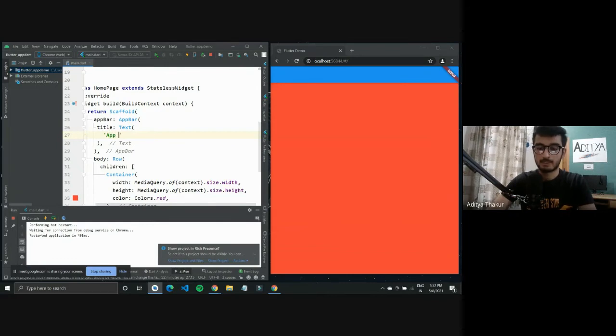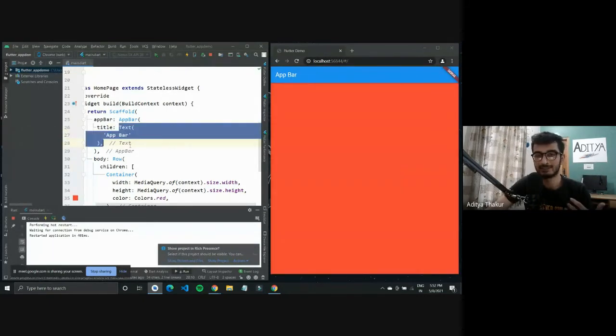I'll type in app bar here, and now if I hot reload, the text that I type here should show up on the app bar on the screen. So this is the Text widget. We will be using the Text widget to put in text anywhere inside our application. This is one of the common widgets, again with rows and columns.